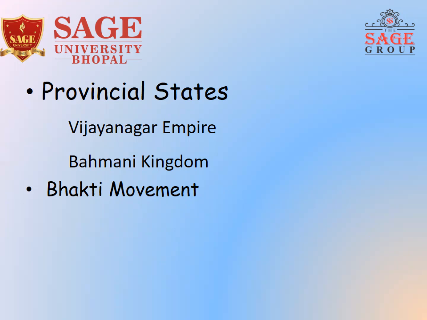Later on, we move to the Bhakti as well as the Sufi movement. With the Bhakti and Sufi movement, we end the Delhi Sultanate, and after that, we move to the Mughals. So, in this particular slide, we only talk about the Delhi Sultanate from the time period of 1206 to 1506. For more discussion, we have to come to the class and talk about all the topics which I have set in this slide.